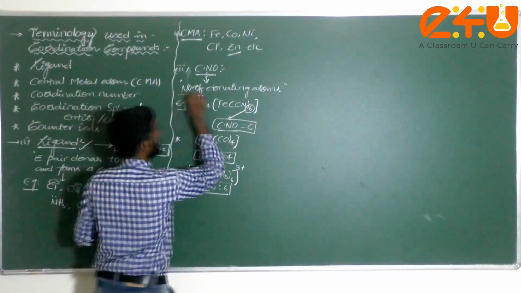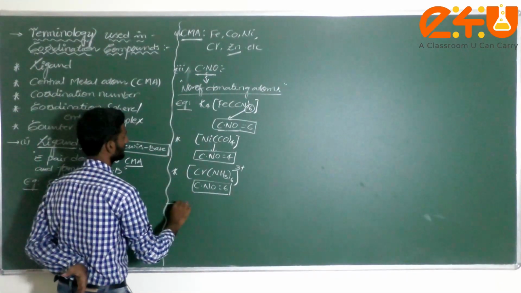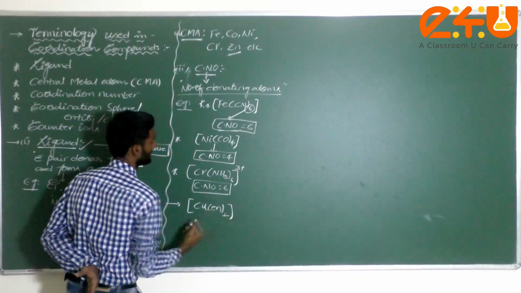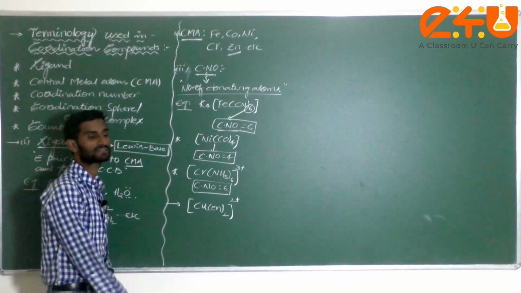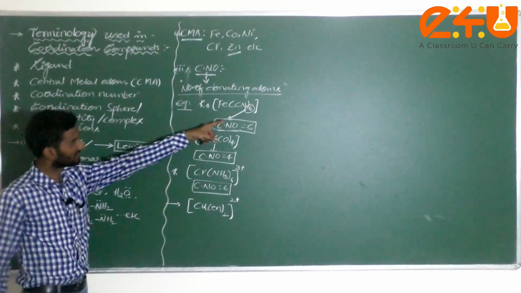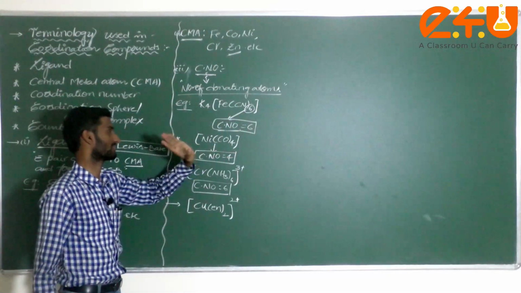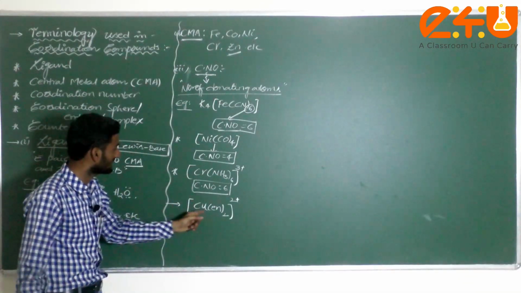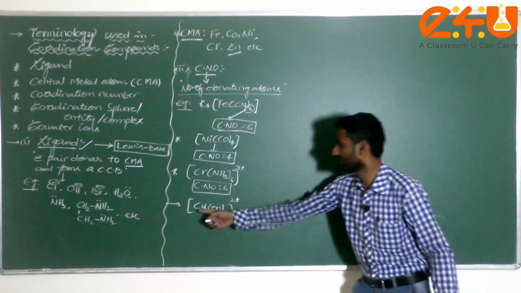But what I wrote in the definition is the number of donating atoms, or the number of donors. Take one example: [Cu(en)2] 2 plus. What is the coordination number for this one? You have to tell me. So far, the number of ligands attached to the CMA: here 6, we can accept 6; here 4, we can accept 4; here 6, we can accept 6.